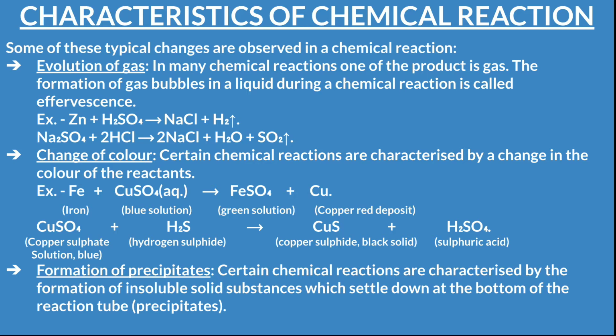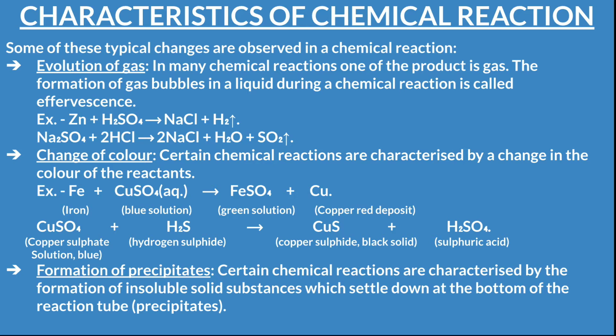See, certain chemical reactions are characterized by a change in the color of the reactants. The color of the reactants changes, and the new product formed will be different in color from the reactants. For example, iron reacts with aqueous copper sulfate solution. Aqueous copper sulfate solution is a blue solution.